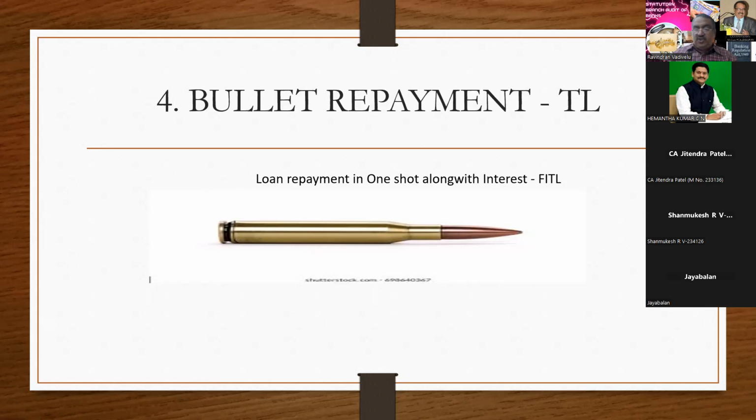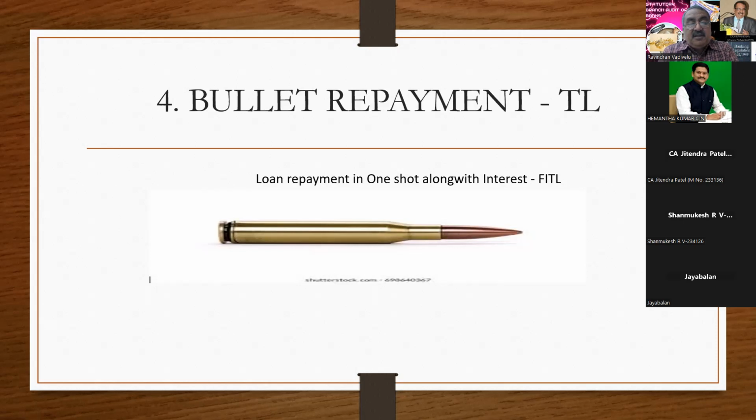So 28th June is the 90th day. If the amount due on 31/3/21 has not been paid on or before 28th June, then that account has to be classified as NPA on 29th June 2021. So regarding FITL, you have to calculate the 90 days from the due date.